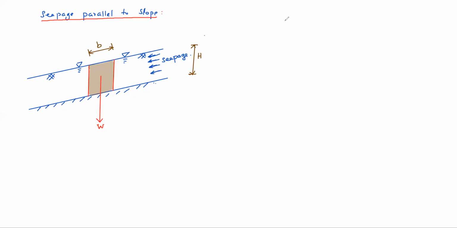See, the total element is under water obviously, so the weight of the element is gamma submerged into B, H, cos i.